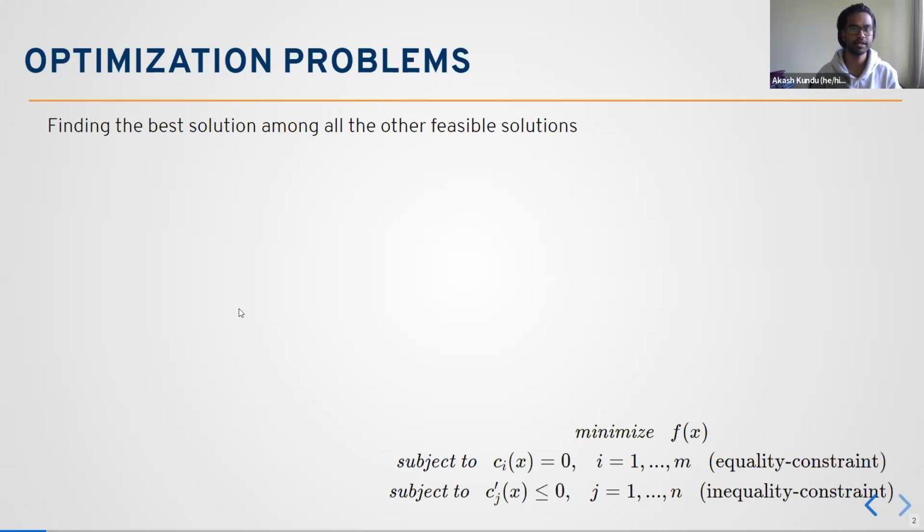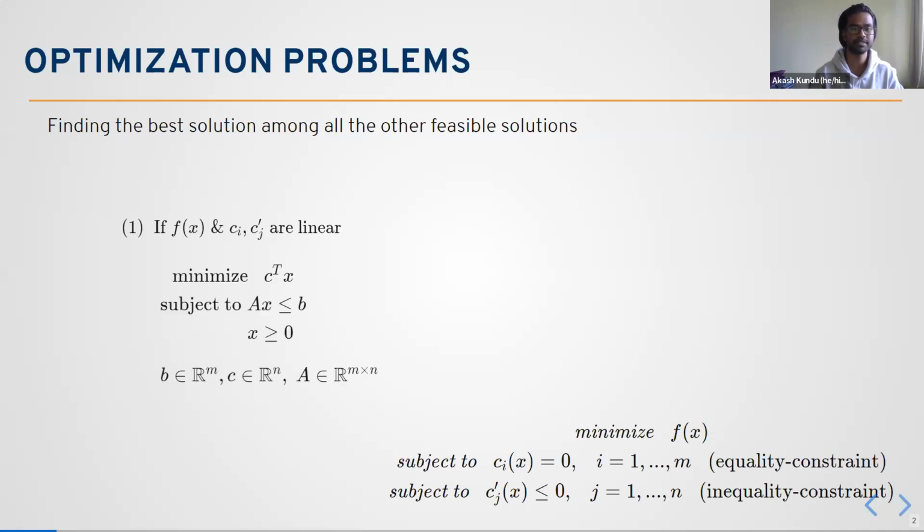Then we can decompose this optimization problem into parts. When f(x), which is the objective, and the constraints are all linear, then the problem looks like this, and it is a very general description. This is called linear programming because the objective function and the constraints are linear. When the variables are integers, we call it integer linear programming.